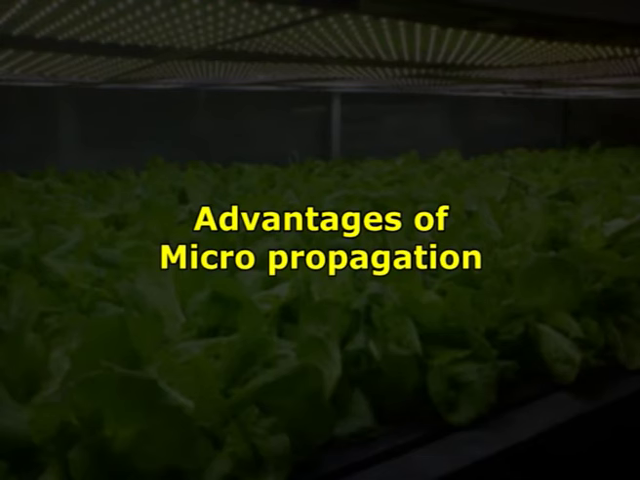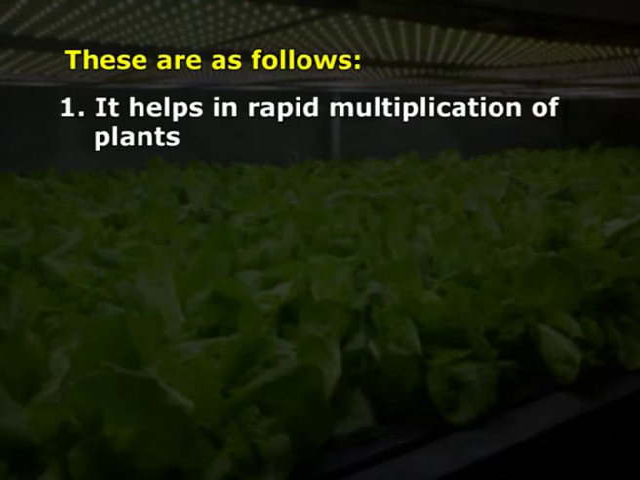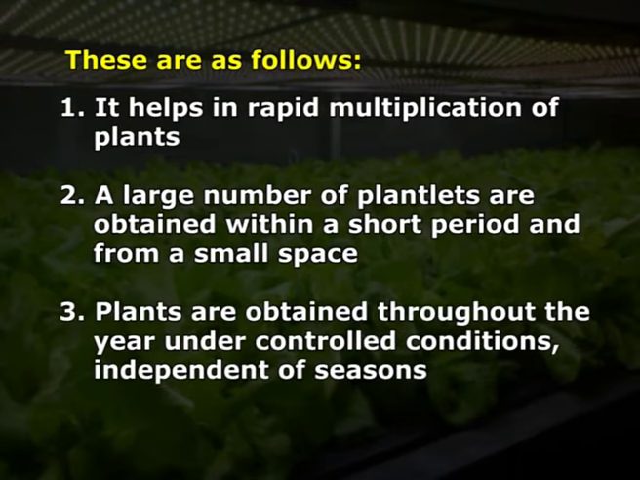Advantages of micropropagation. These are as follows. Number 1, it helps in rapid multiplication of plants. Number 2, a large number of plantlets are obtained within a short period and from a small space. Third, plants are obtained throughout the year under controlled conditions, independent of seasons.